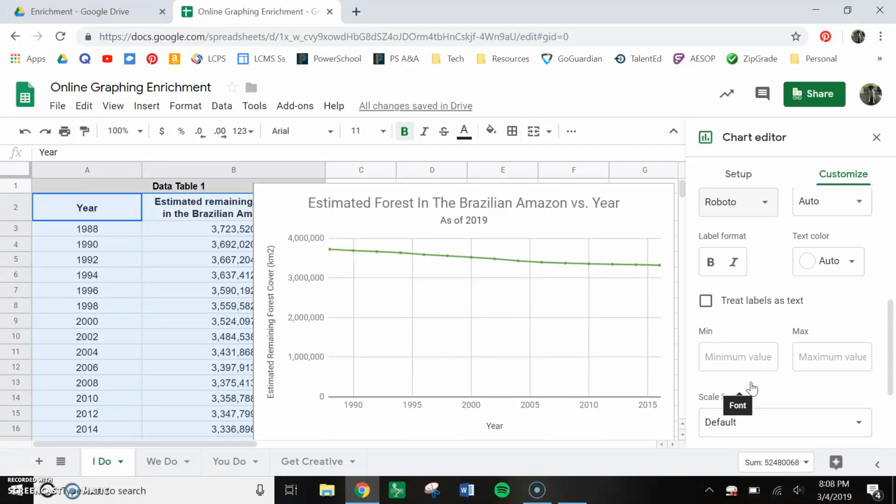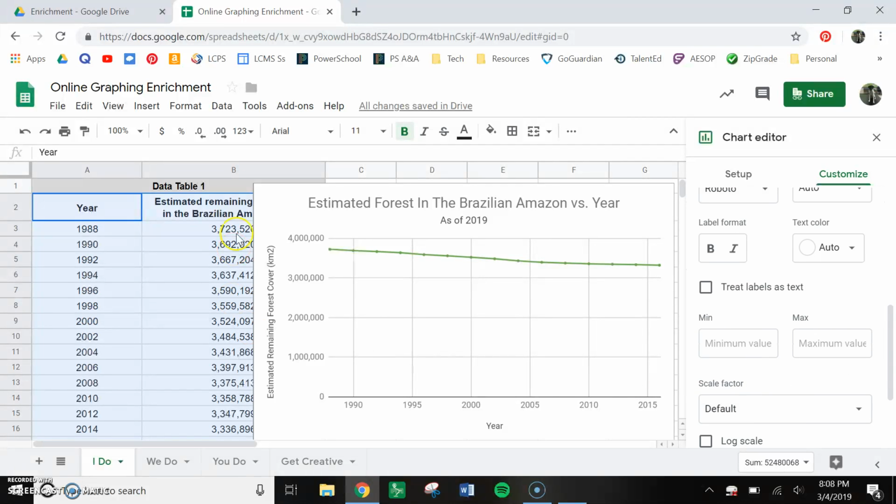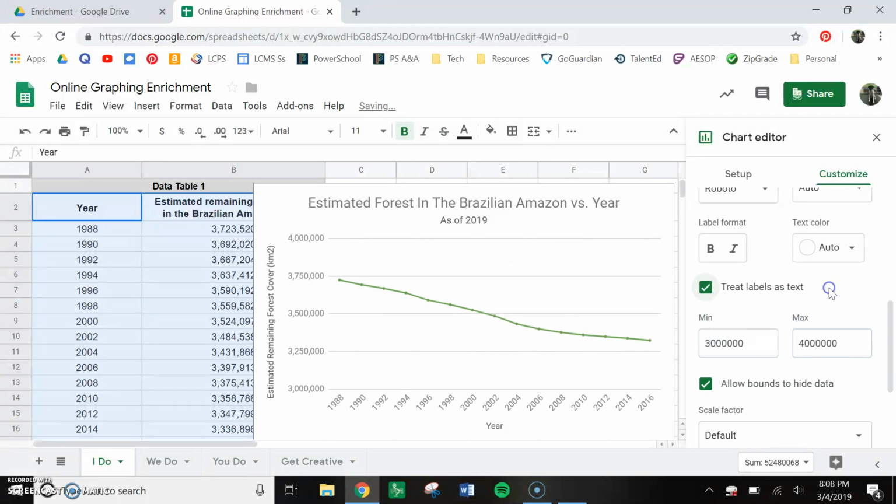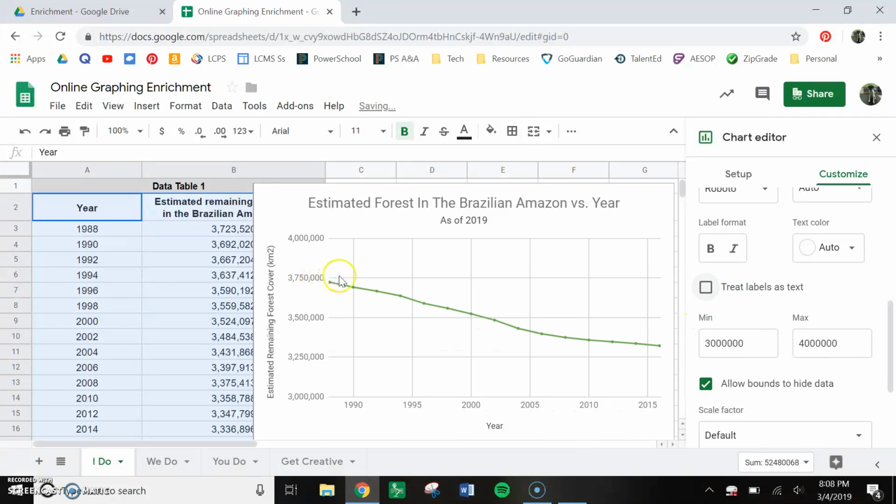I want to go to vertical axis. Apparently, I don't know my axes. But what we're doing over here is the exact same thing. We're going to set my minimum value at 3 million. We're going to set my maximum value at 4 million. That's going to allow us to see a more steep decrease. So now we can break down these numbers a little bit nicer.